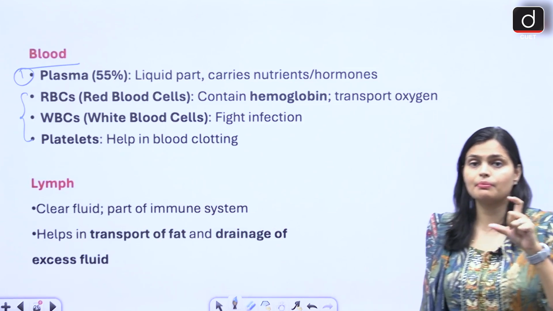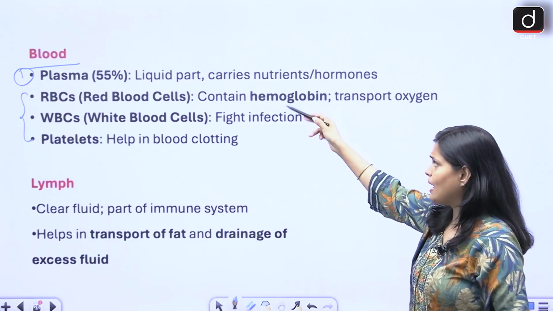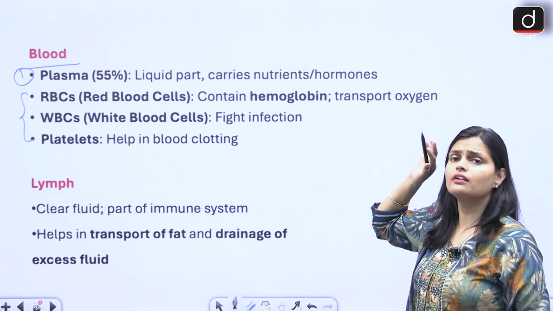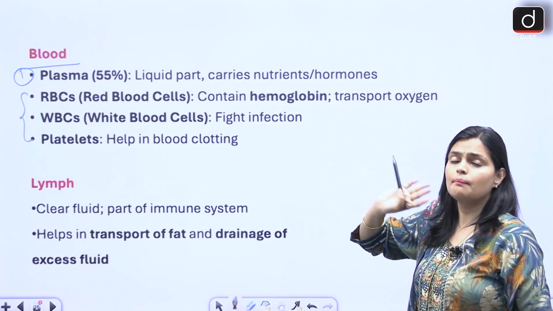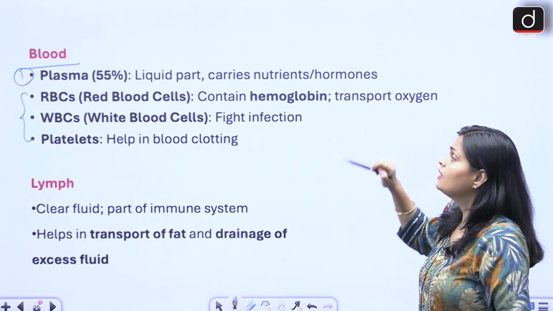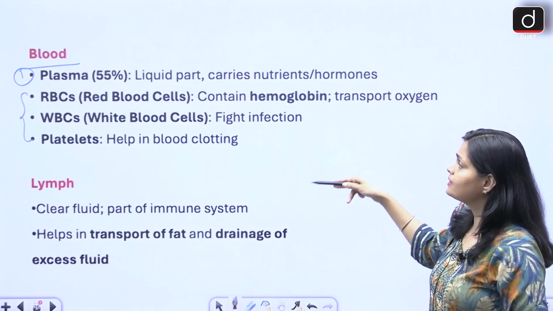Blood plasma is made up of water and other parts like nutrient, hormone, enzymes, vitamins, everything present within the blood plasma.